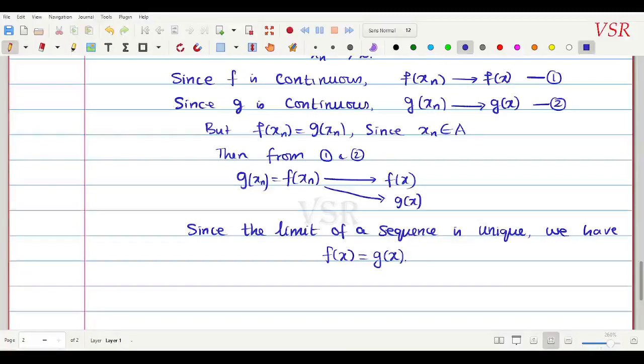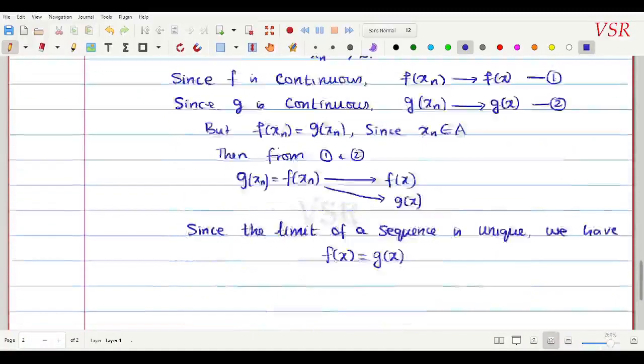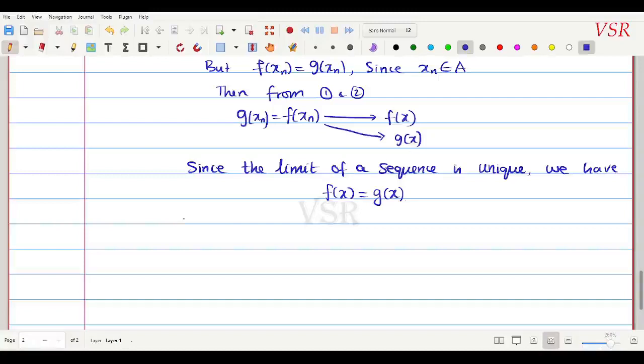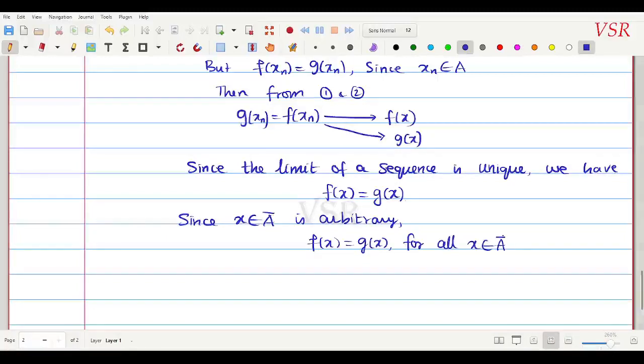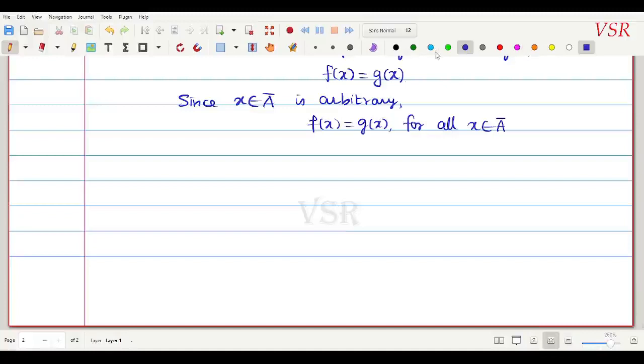ஓகே, அப்போ நீங்க என்ன பண்ணிருக்கீங்க அப்படின்னா let x belongs to A closure எடுத்துக்கிட்டீங்க, then you have ended with f of x equal to g of x னு கொடுத்துட்டீங்க. Since x belongs to A closure is arbitrary, we have this f of x equal to g of x for all x belongs to A closure. அப்போ A closureலயும் அது எக்ஸ்டெண்ட் பண்ணிட்டேன். A ல ஈக்குவலா இருந்ததுன்னா A closureலயும் ஈக்குவலாக தான் இருக்கும், வேற வழியே கிடையாது. ஓகே, then we will go to the next problem.